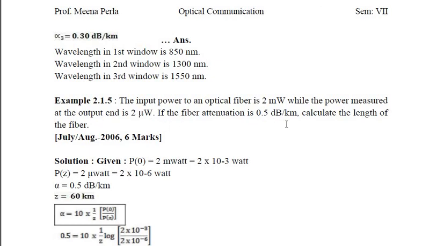So to calculate the length of fiber, we are going to calculate Z, right? So Z we need to calculate. Attenuation is given, PZ and P0 are given. So we write this, and we get Z equal to 60 km in this manner. That's substituting into the above equation.